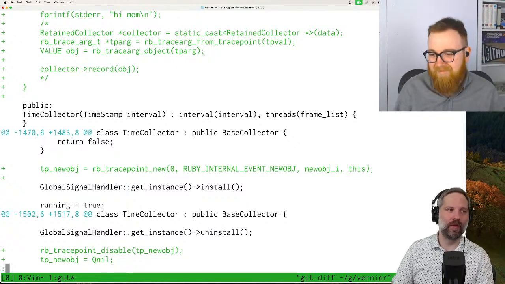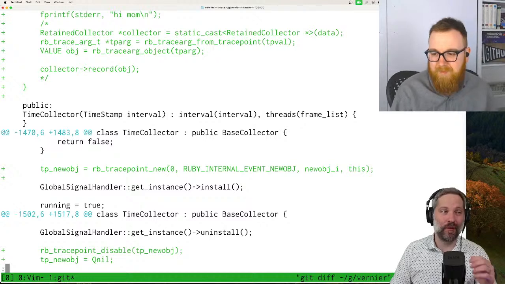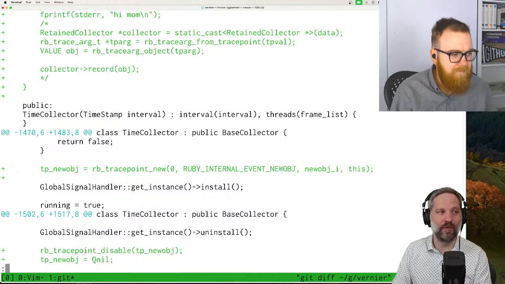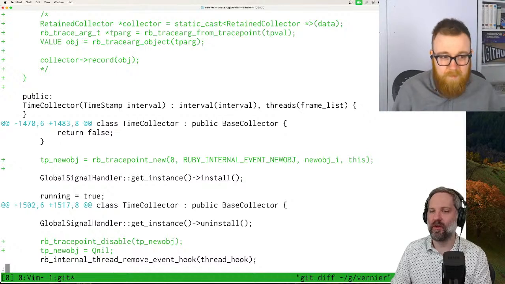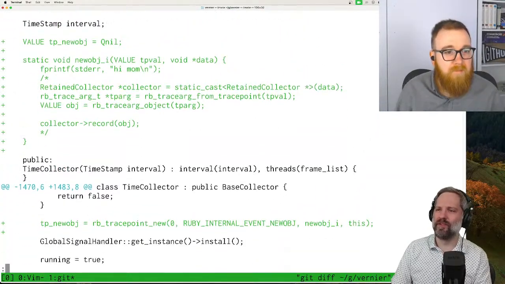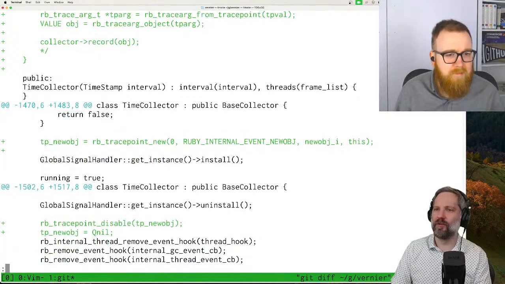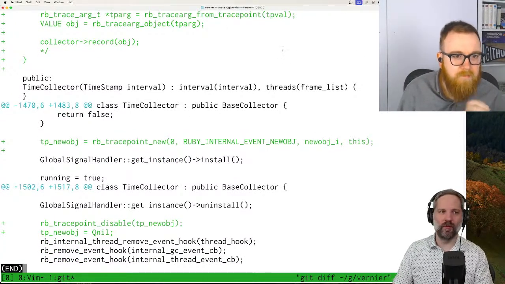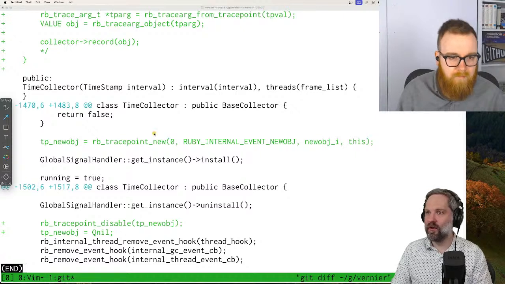And for folks that don't know, inside of Ruby there is a hash table, and we call it ST. So if you look at st.c in Ruby, that is the hash table. So what I've added so far is just a little silly thing. Right here I added a new trace point.